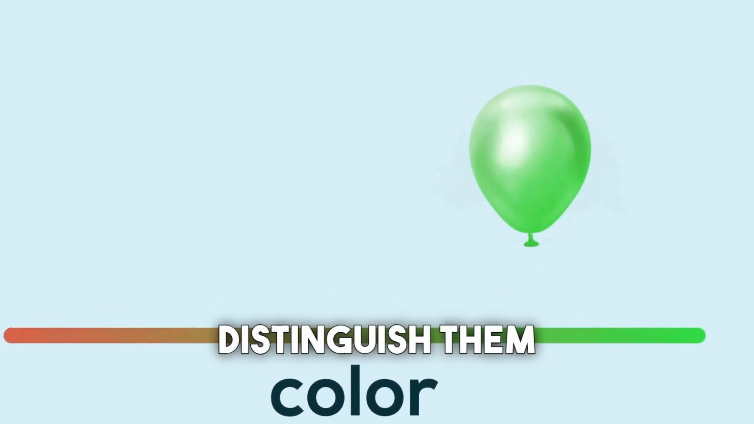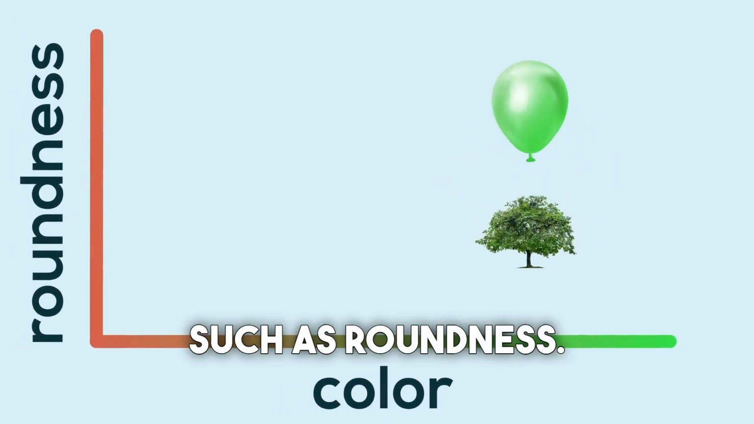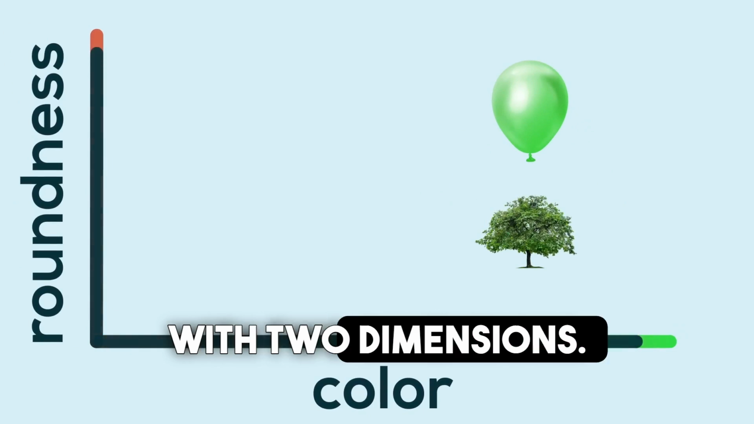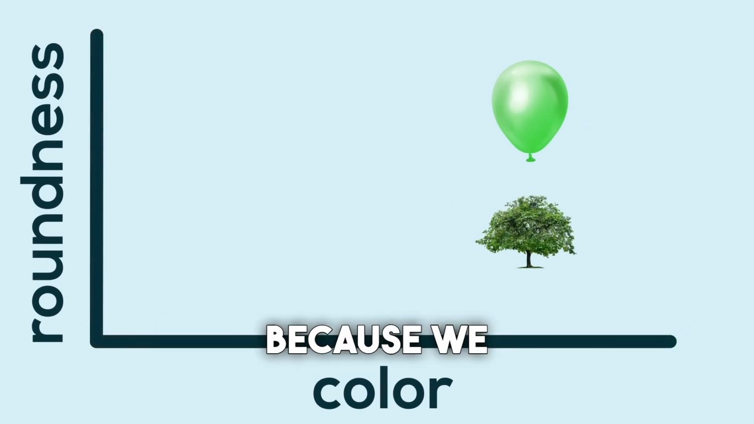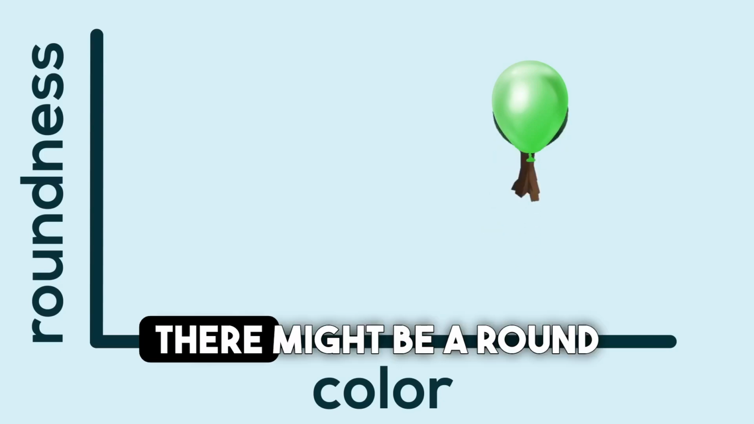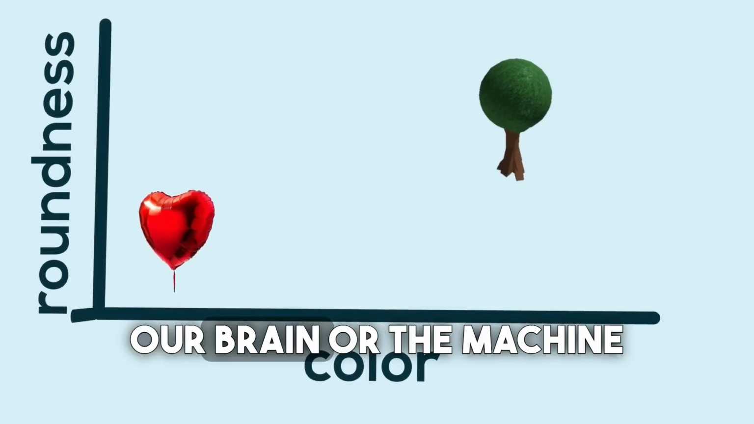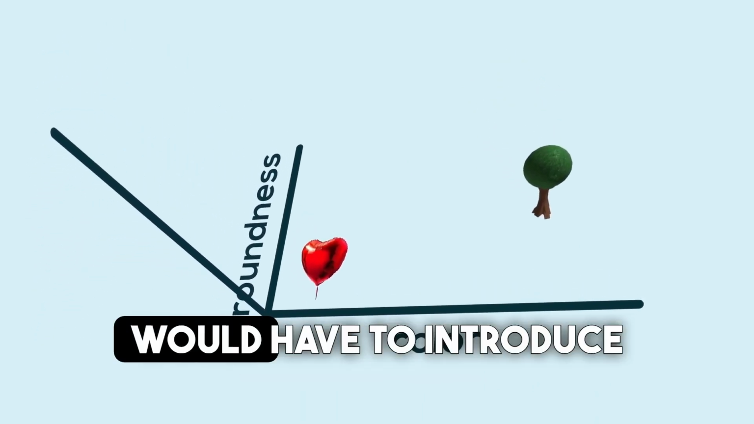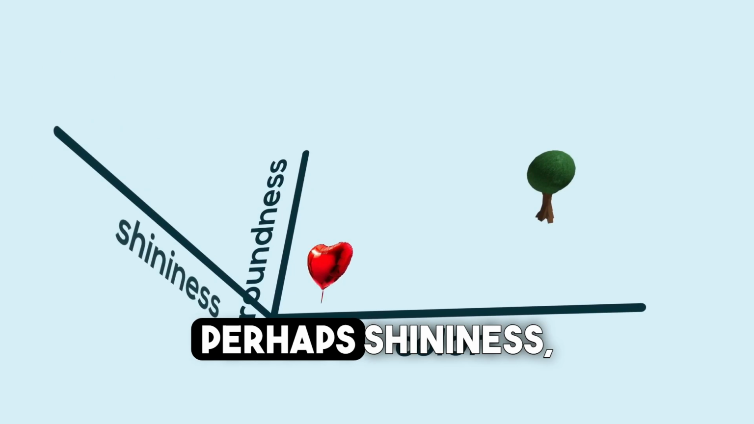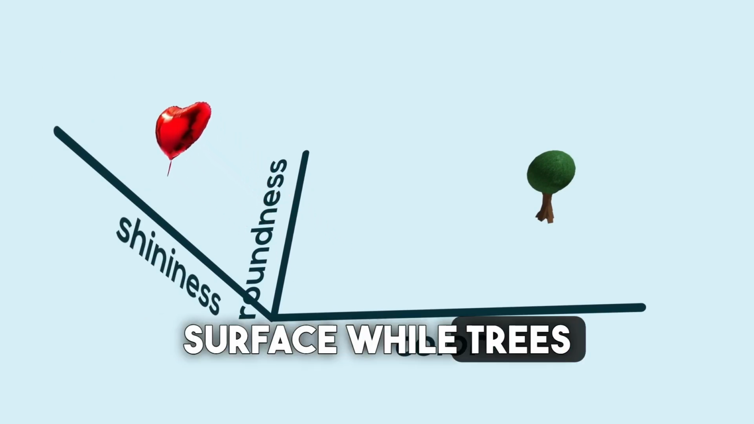We can't distinguish them based solely on our one axis, so we need another variable, such as roundness. Now we're dealing with 2 dimensions, and it works well because we can differentiate between the two. However, with more data, there might be a round tree and a non-round balloon. In this case, our brain or the machine learning model would have to introduce another factor, perhaps shininess, considering balloons typically have a shiny surface while trees don't.